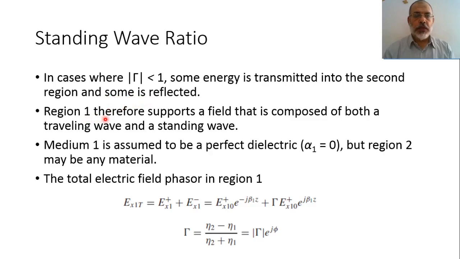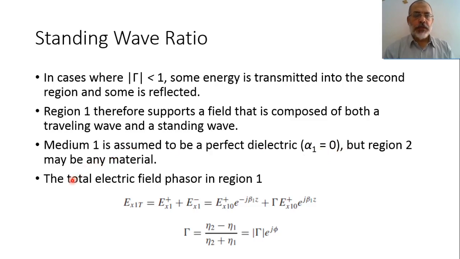So region 1 therefore supports a field that is composed of both a traveling wave and a standing wave. Medium 1 is assumed to be a perfect dielectric medium, where alpha, the attenuation coefficient, is 0. But region 2 may be any material.